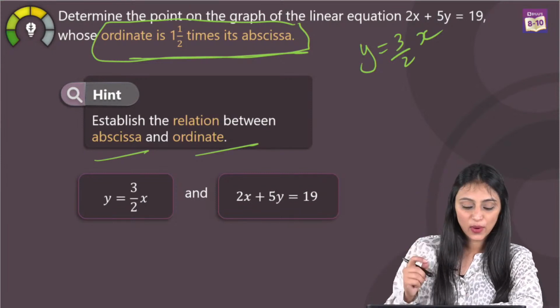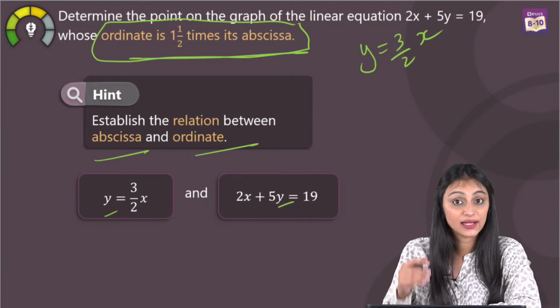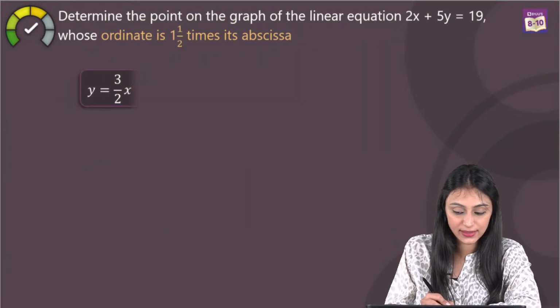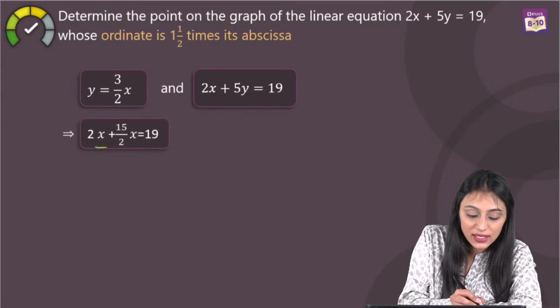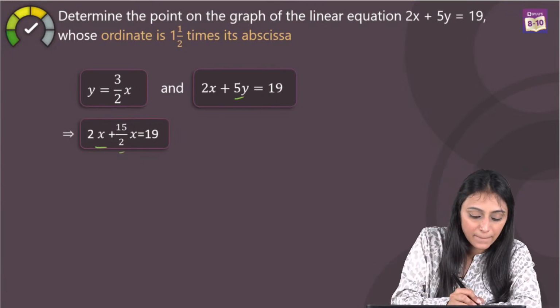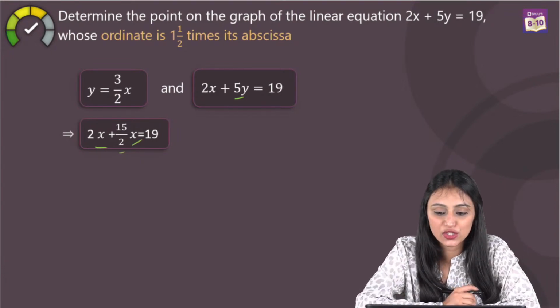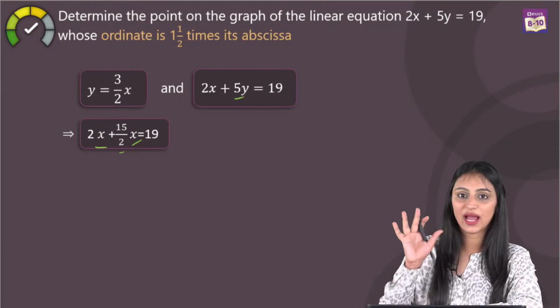So to find that point on the graph, what I'll do here is put y in this equation. I'll substitute y as 3 by 2x, okay? So what we get here is 2x plus 3 by 2, and if I put here 3 times 5 it is going to be 15 by 2 into x equals 19. Okay, so we have this equation now.